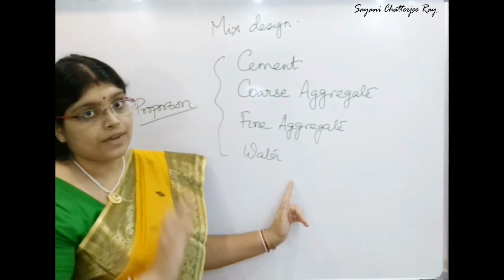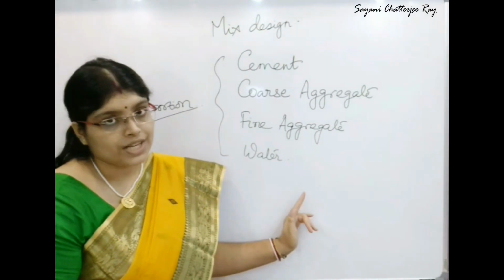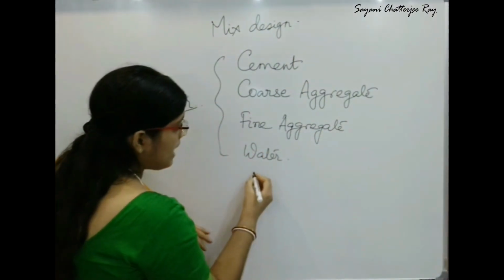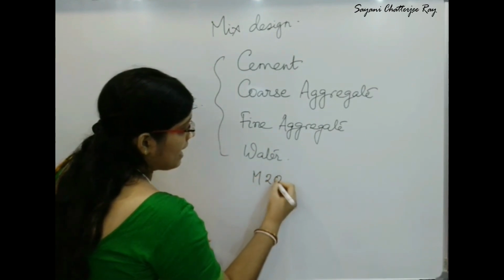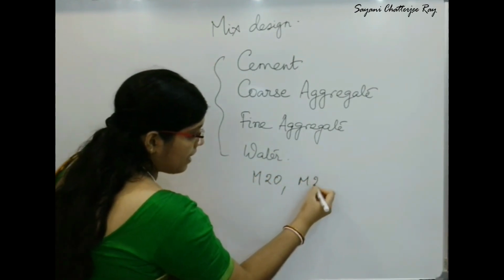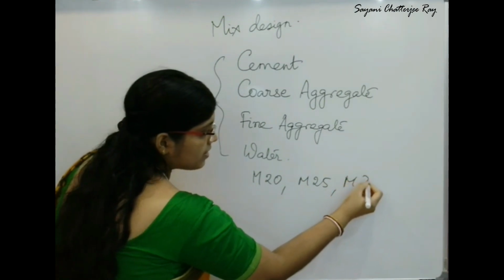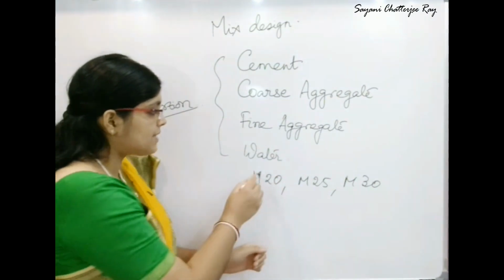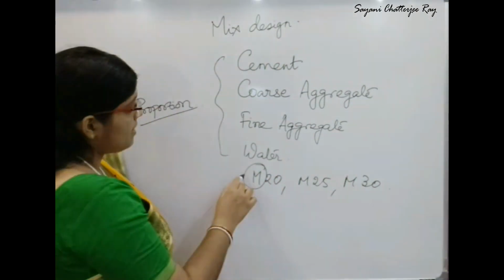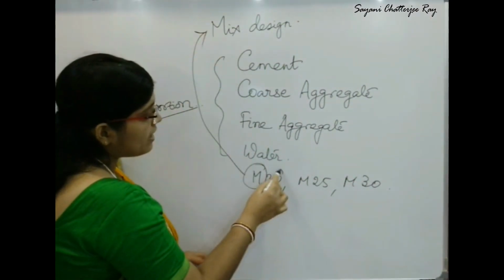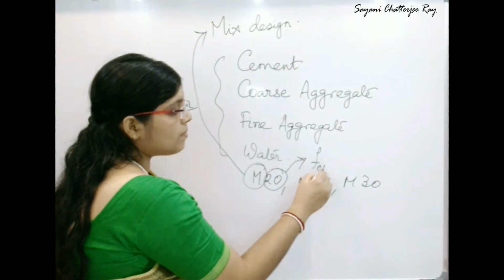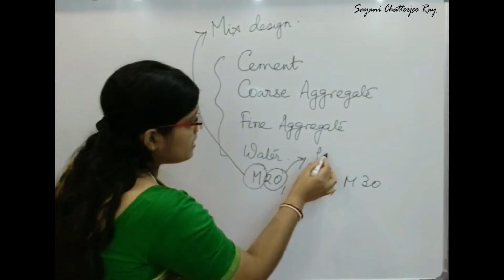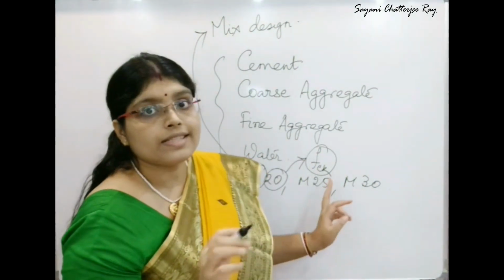That ratio is very important, and depending upon this ratio and proportion of these ingredients, you get various grades of concrete like M20, M25, M30, etc. Here M stands for mix design, and 20 is the characteristic compressive strength of concrete in Newton per millimeter square. This is designated by fck.